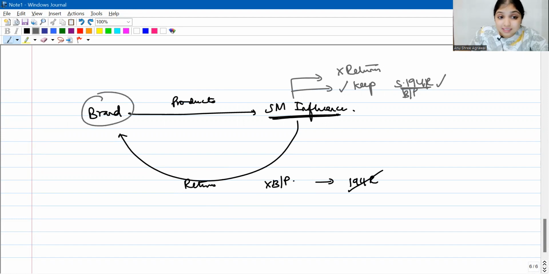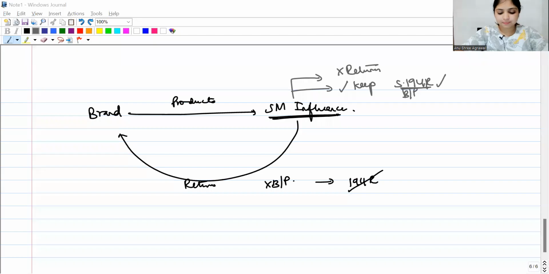But if the brand is itself manufacturing the products, then we will see the same products the brand will sell to customers at what price. That will be considered the value of the products. If the aggregate value of these products is more than 20,000 rupees, then at the rate of 10%, tax will be deducted at source by the brand before giving the benefit or perquisite. Understood till here? Yes.